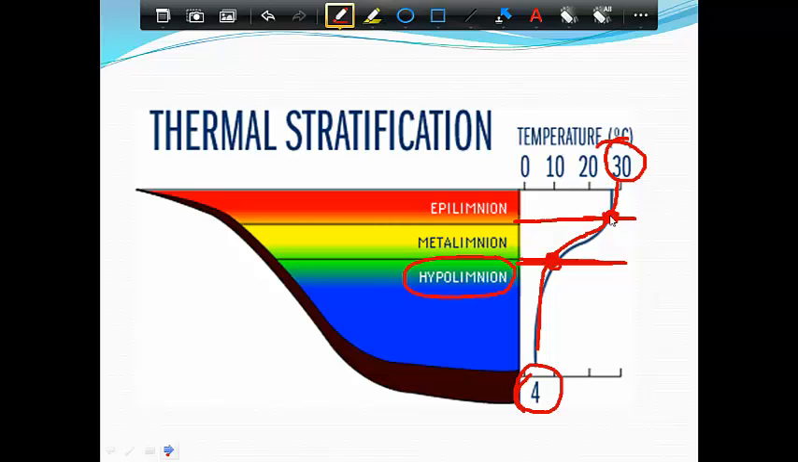So that's also called the metalimnion. And that's where we're going to see that greatest temperature change. Pretty much 4 degrees throughout the whole hypolimnion, pretty much 30 degrees through the whole epilimnion. But in the metalimnion or the thermocline, it's where we see that transition from the cool layer to the warm layer.